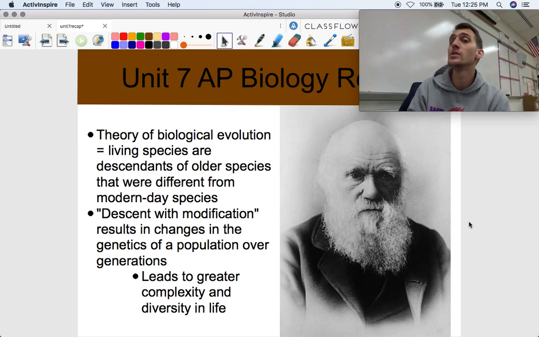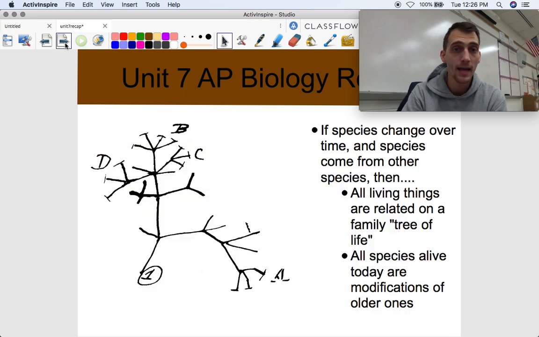But what evolution does do, we know for a fact, is lead to greater complexity and diversity of life. So the more life evolves, the more life changes over time, the more complex it's going to become, the more varied it's going to become, which is a beautiful thing.